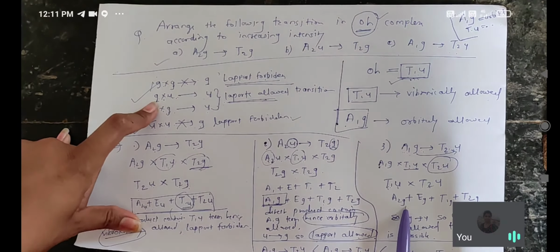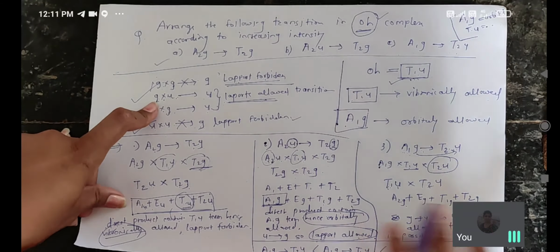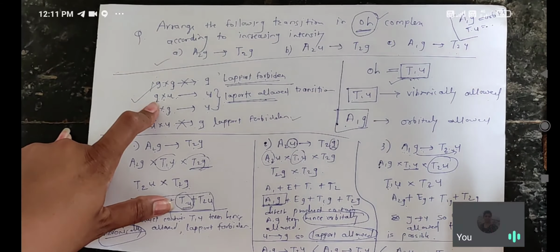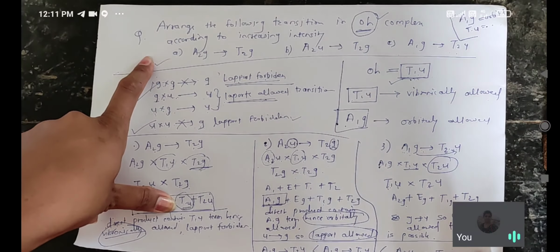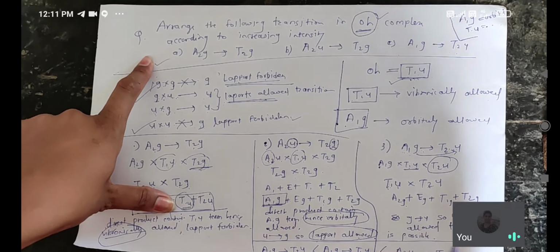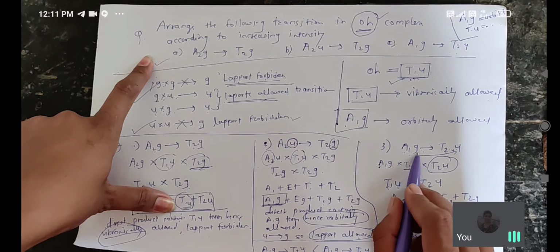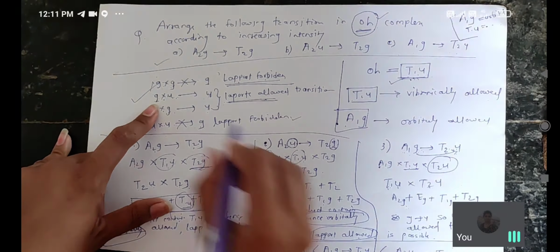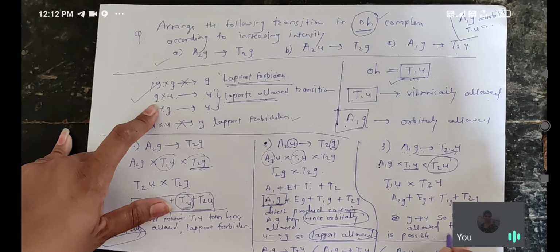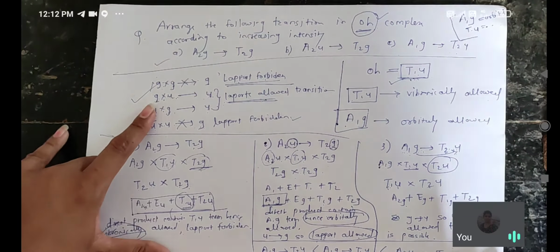The direct product does not contain T1U, and does not contain A1G. So the vibronic and orbitally allowed transitions are not possible in the third example. Only the Laporte allowed transition is possible because in the example G into U, the product is U.